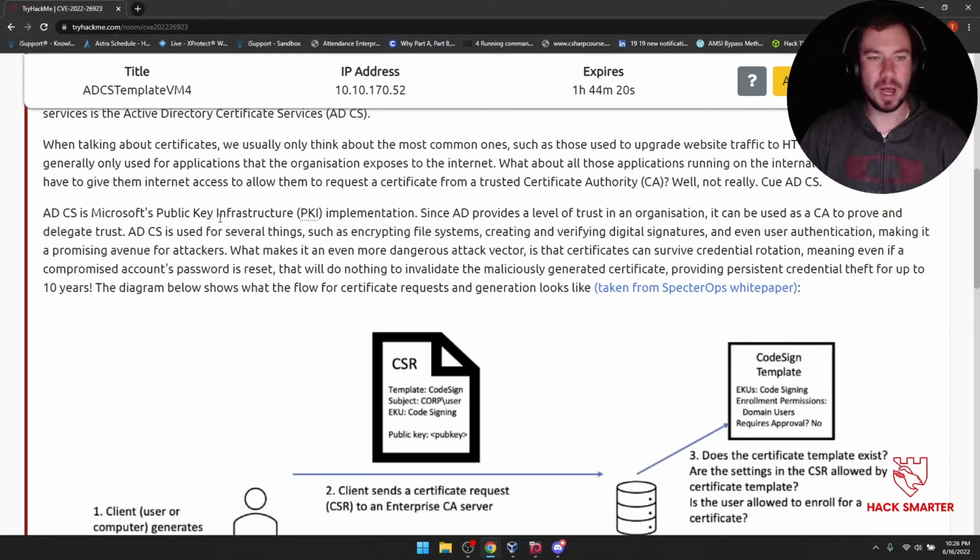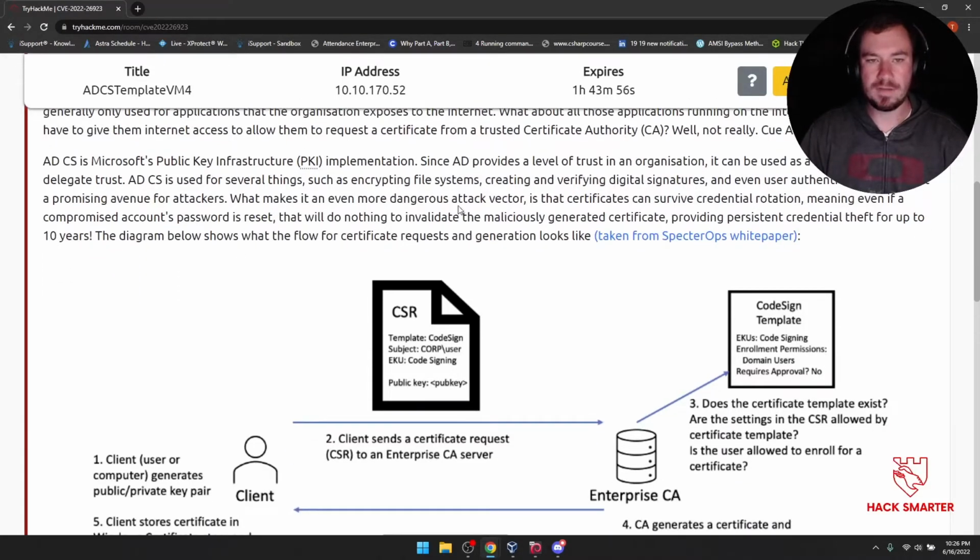ADCS. ADCS is Microsoft's public key infrastructure, aka PKI implementation. Since AD provides a level of trust in an organization, it can be used as a certificate authority to prove and delegate trust. ADCS is used for several things, such as encrypting file systems, creating and verifying digital signatures, and even user authentication, making it a promising avenue for attackers. What makes it an even more dangerous attack vector is that certificates can survive credential rotation. Keep that in mind, highlight that. Meaning even if a compromised account's password is reset, that will do nothing to invalidate the maliciously generated certificate, providing persistent credential theft for up to 10 years.